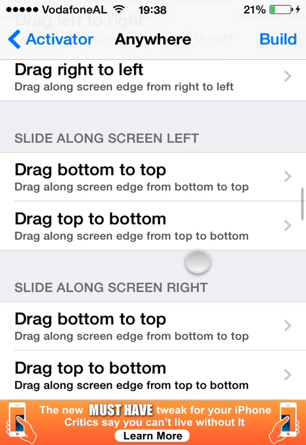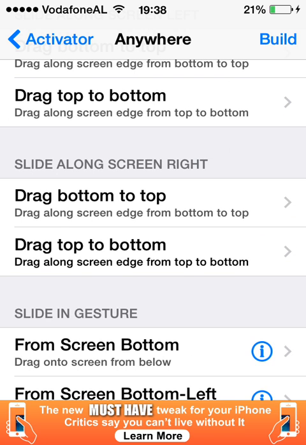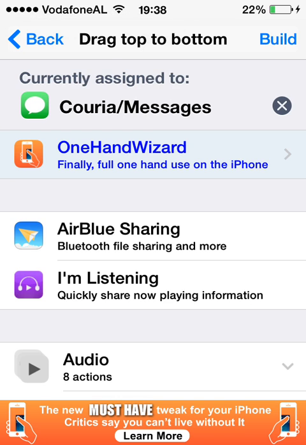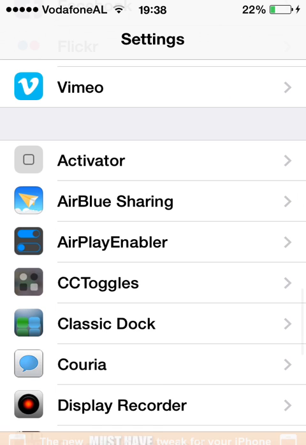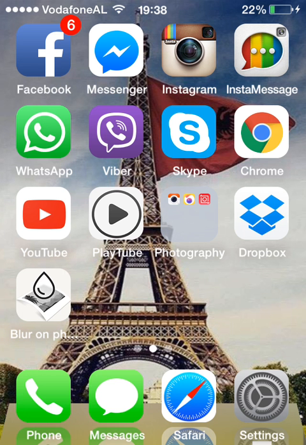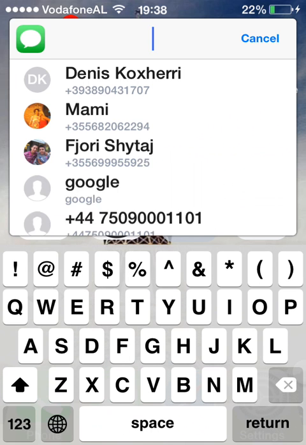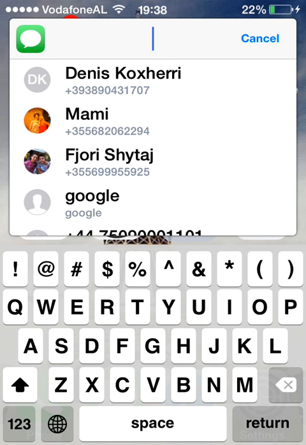Yeah, Korea Messages. That means that when I swipe from top to bottom on the right of my screen, it will show the messages. Here you can go, enter and